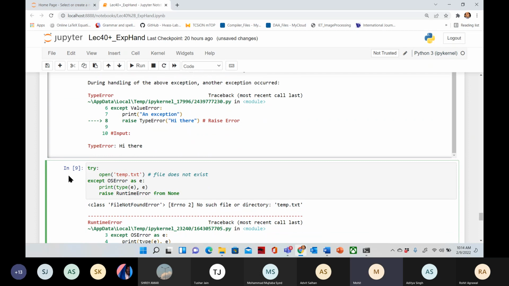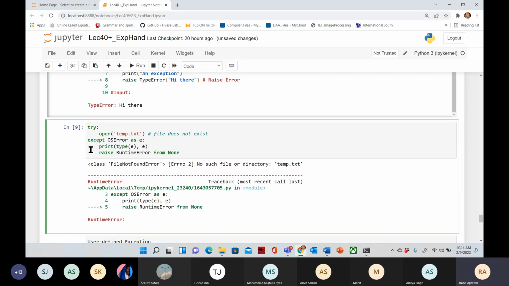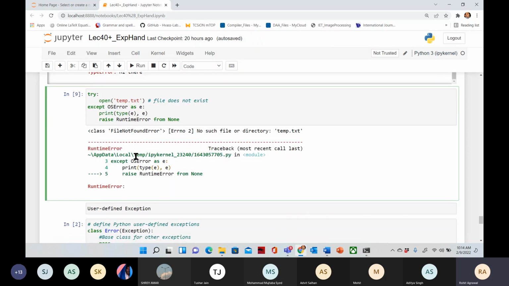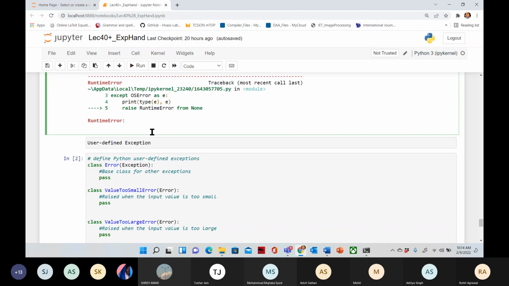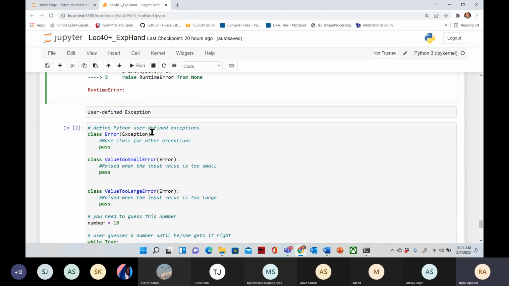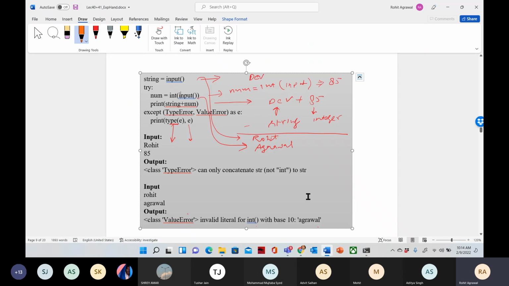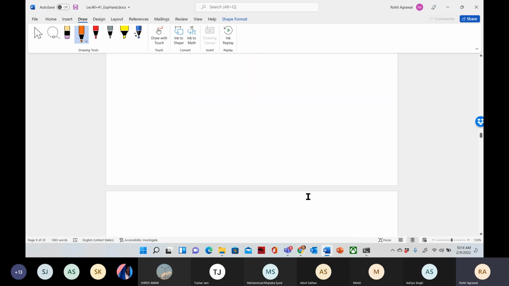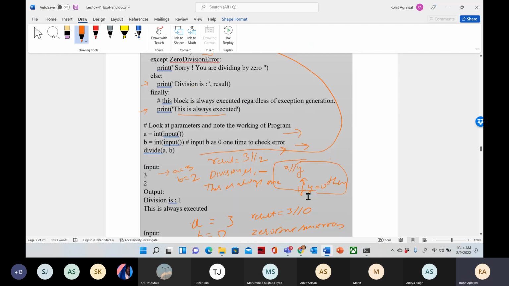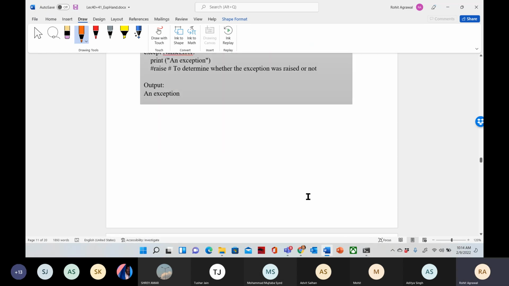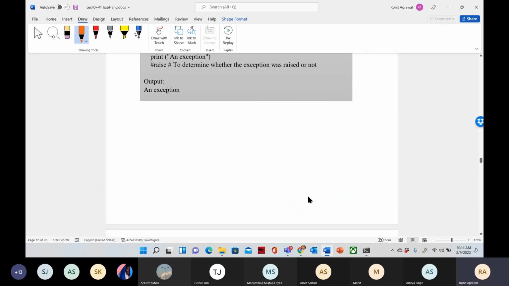Hello. Yes, sir. Okay. So all the programs we have discussed in file handling, you can do with try except. You just need to write the section of code in the try, whenever you are opening a file, or else except, you can print the error. Okay. So this is for now. There is one more thing, but just take a 2-minute break and ask your doubts. Otherwise, it will be too much. Okay. So till now we discussed here.